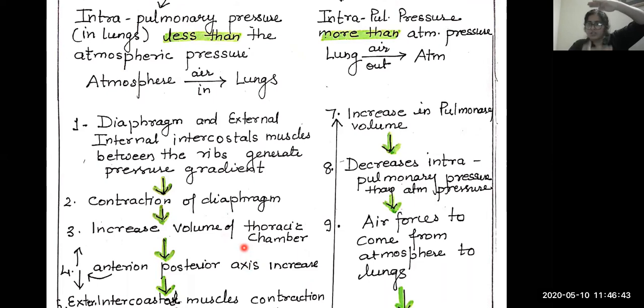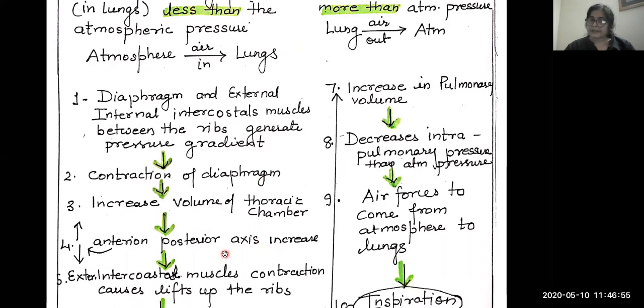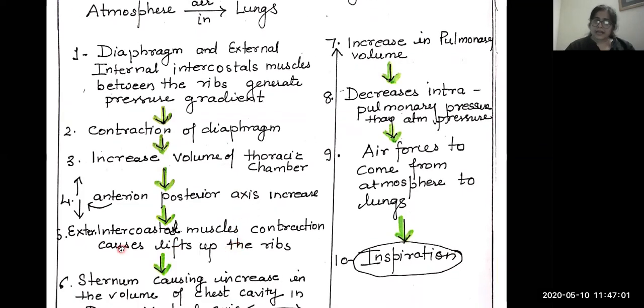Diaphragm up and down: contraction, relaxation. So this contraction causes the increase in the thoracic volume along the anterior-posterior axis.